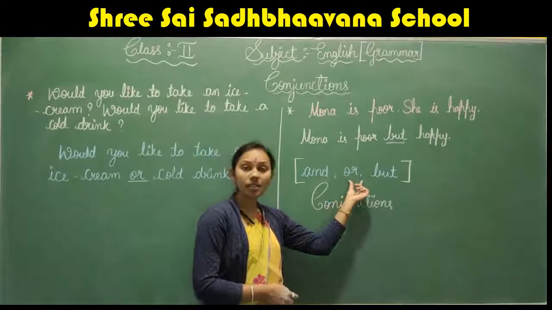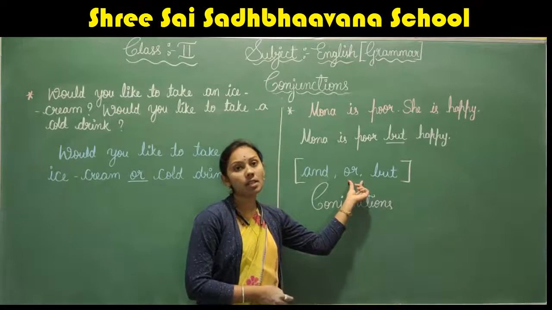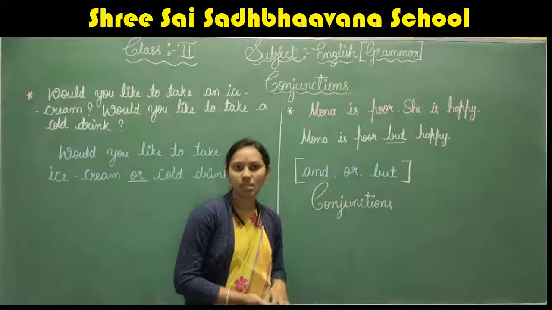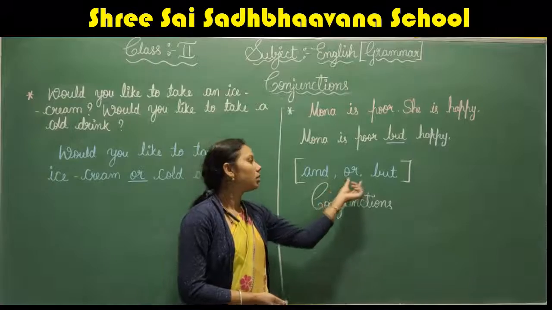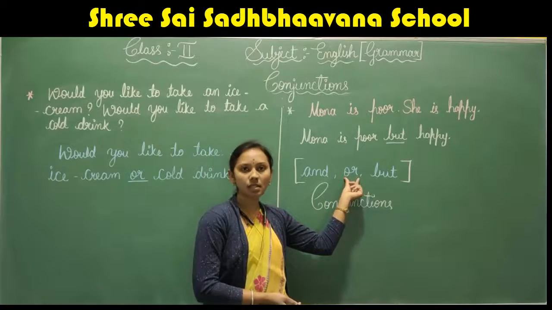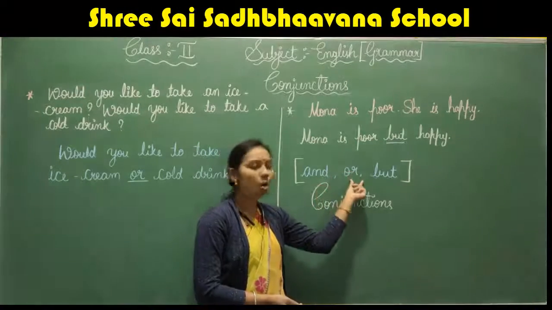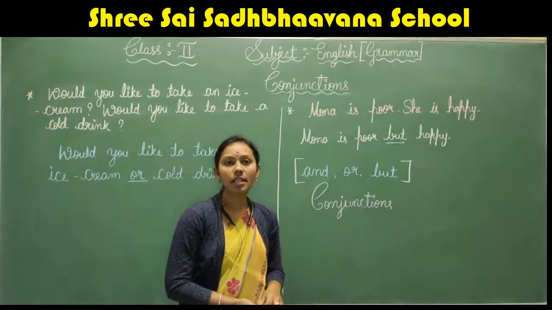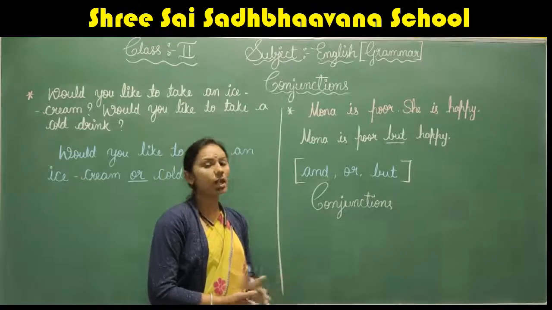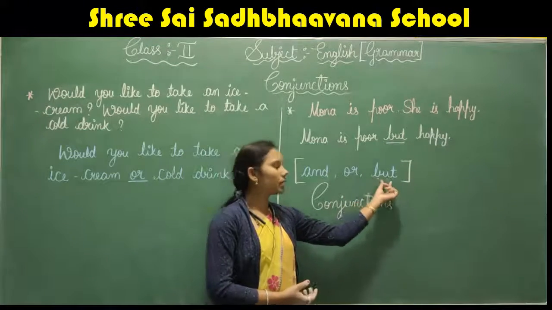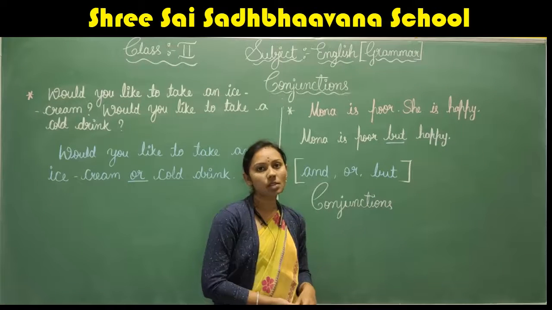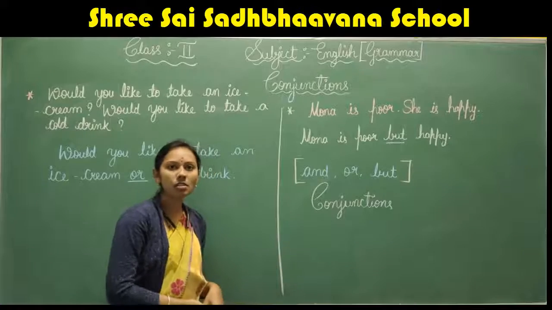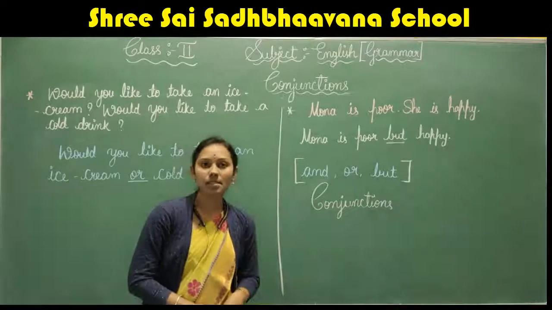When the sentences are expressing choices, in those sentences we use the conjunction or. When the sentences tell about something opposite, in those sentences we use the conjunction but. Understood children? Let us see some exercises now.